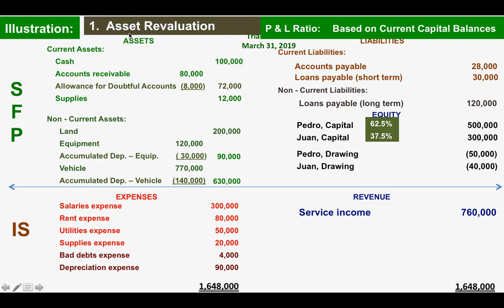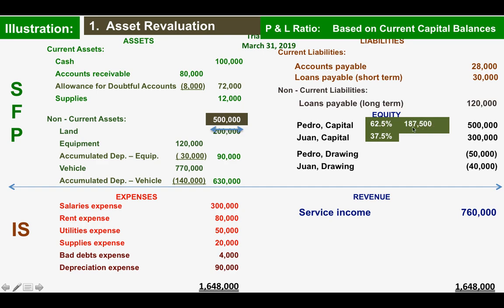First, let us have an asset revaluation. In this we will assume that the land was revalued at 500,000. So there is an increase of 300,000. So we are going to distribute the increase of 300,000 to the capital account. So our distribution will be the 300,000 times 62.5%.